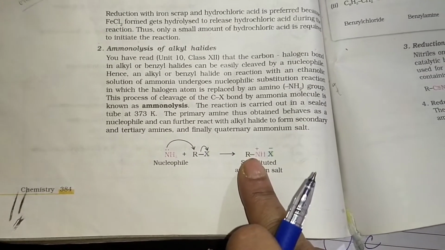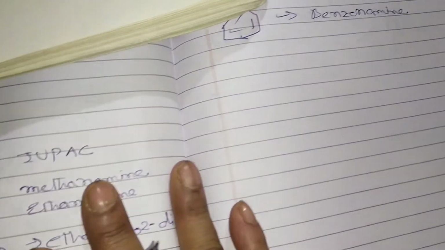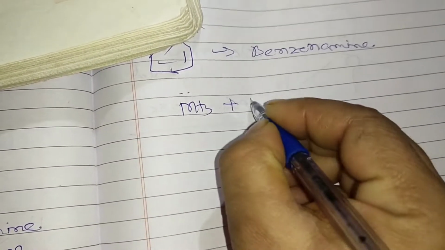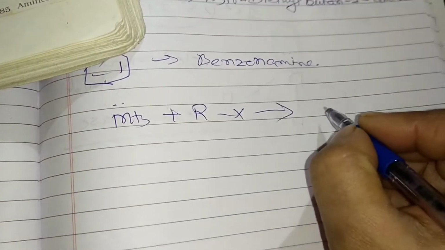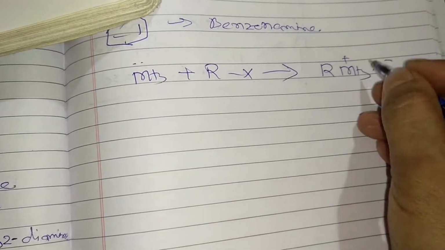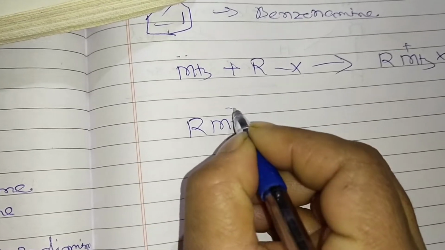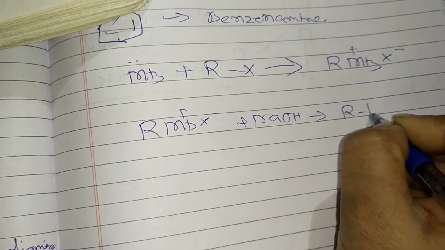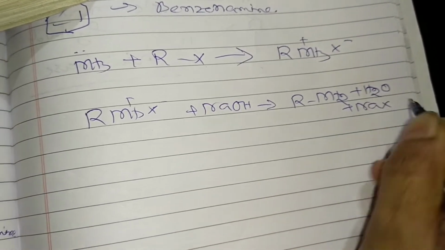So that primary amine can now further react with alkyl halide to form the secondary. I am showing you the reaction here. So first the NH3, which is actually working as nucleophile, is reacting with R-X, and they are breaking this C-X bond. That's why this process is called the ammonolysis process. Okay, and then X will be removed from there and the product is coming here. So this R-NH3+ X- is reacting with which one? Sodium hydroxide, and the primary amine is produced here, RNH2 plus H2O plus NaX. So a primary amine is produced here.